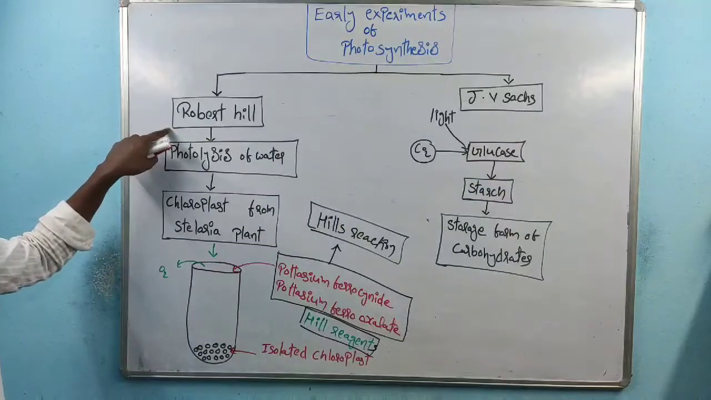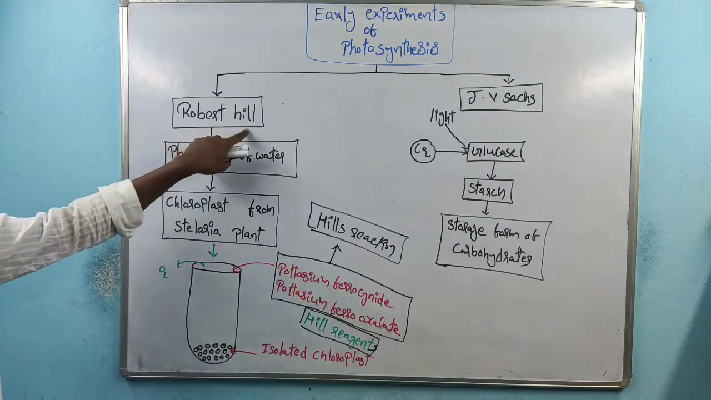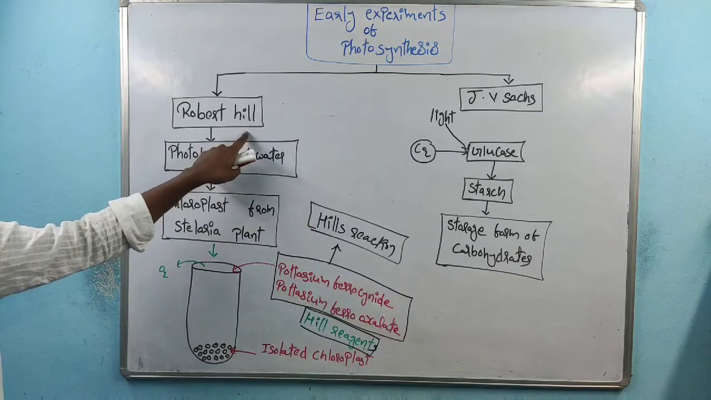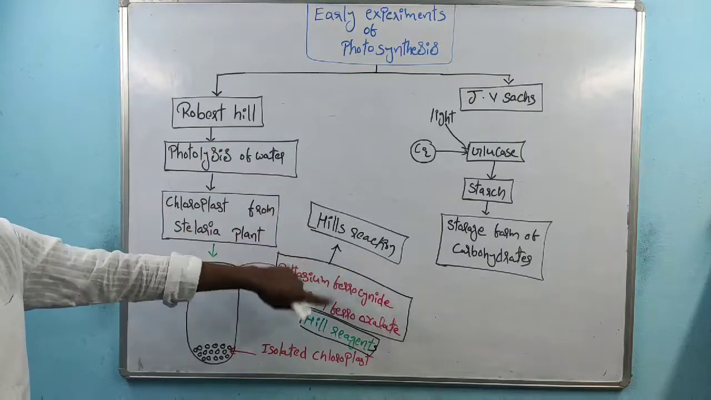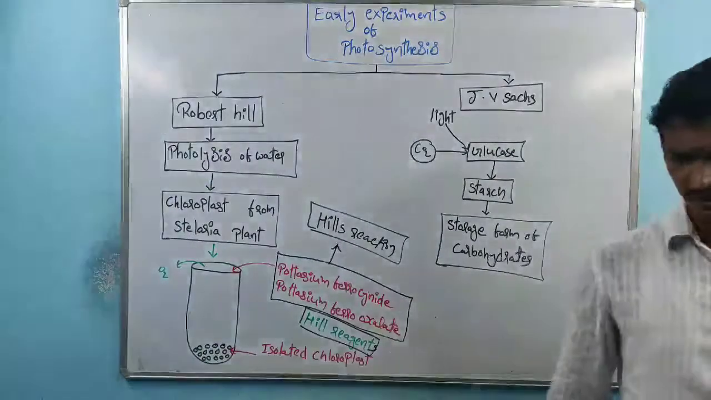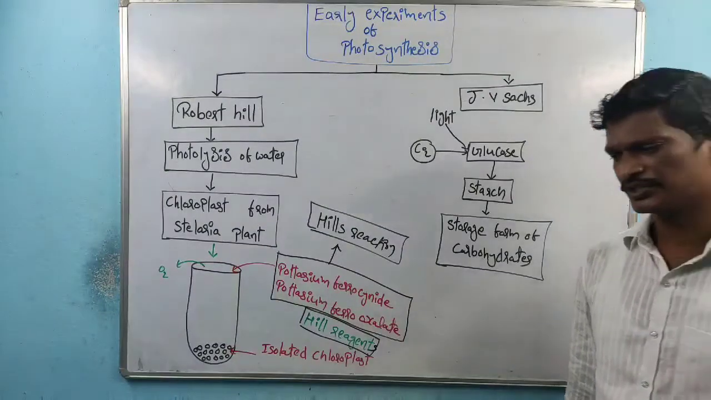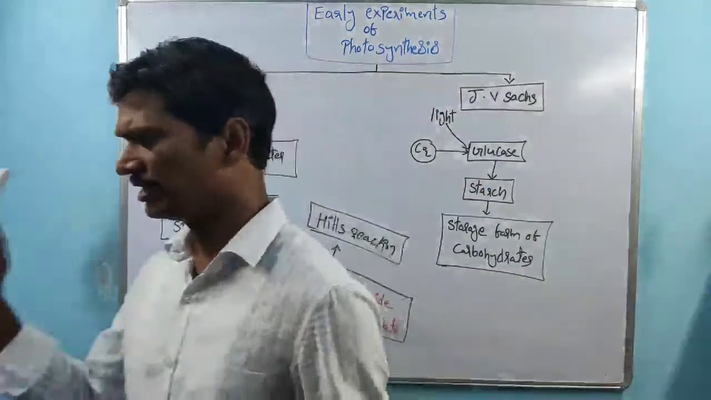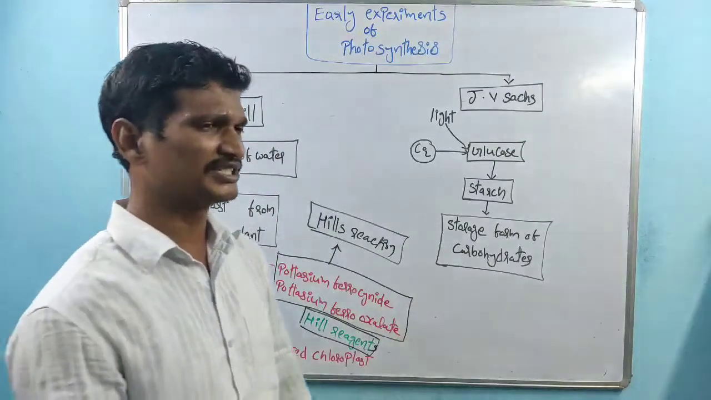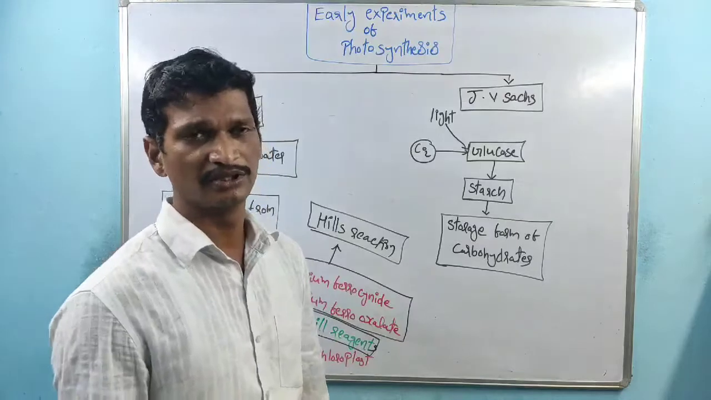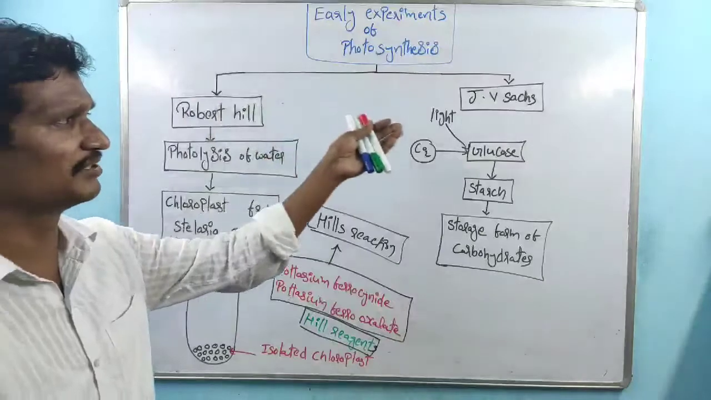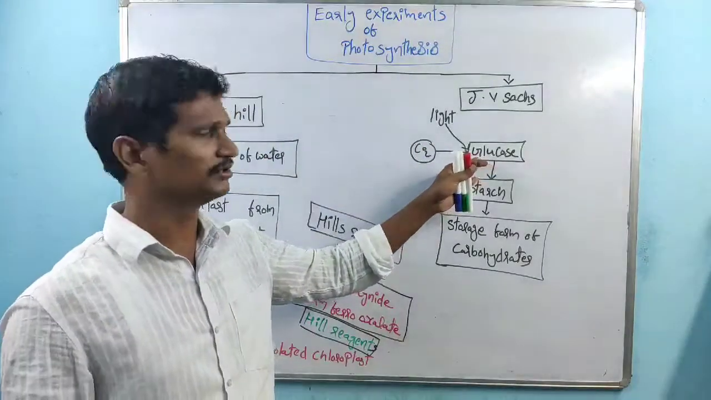This reaction was done by Robert Hill. On his name, the reaction is given as Hill's reaction. Hill is his name. Coming to J.V. Sachs, he is also one of the best plant physiologists. He did research on the photosynthesis process, and he explains how glucose molecules are synthesized. The basic explanation is given, not the complete or structural explanation, by J.V. Sachs, on glucose production.